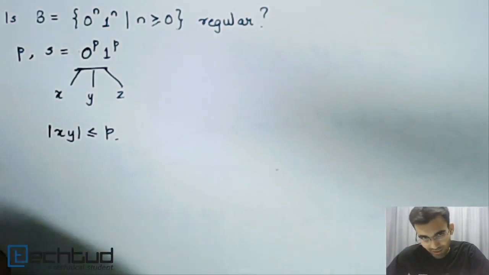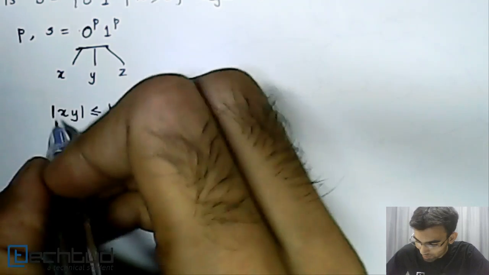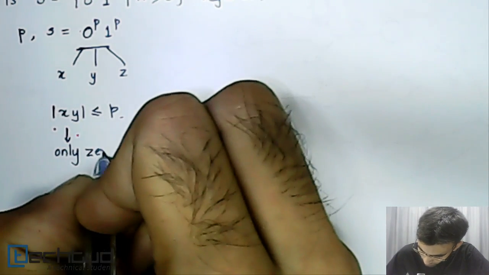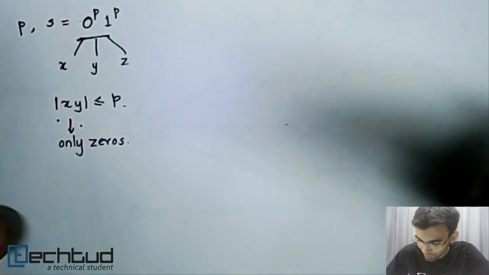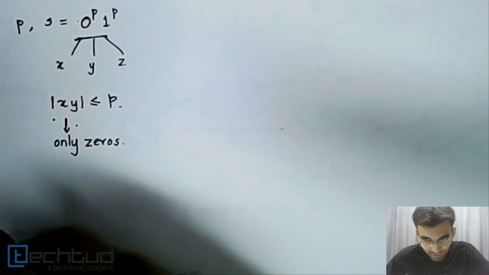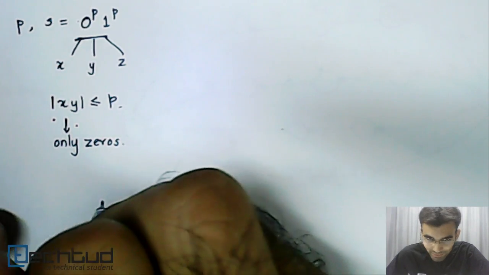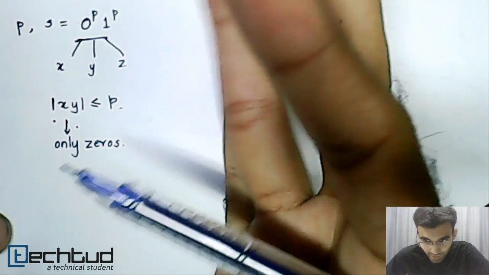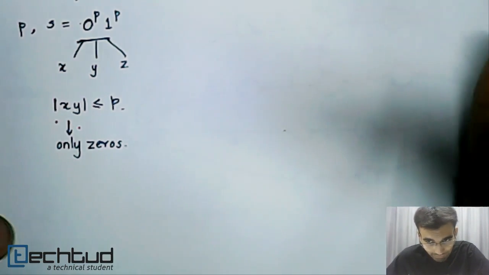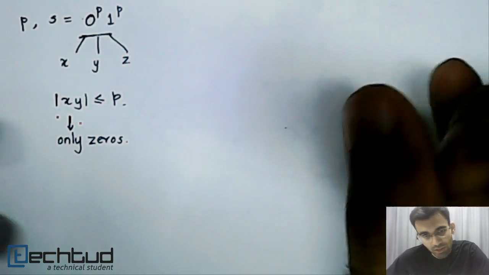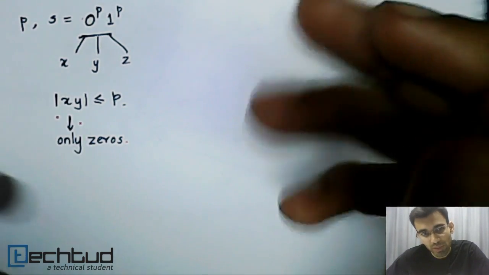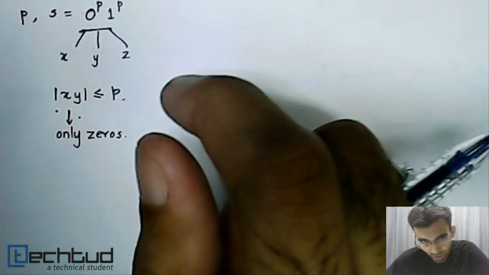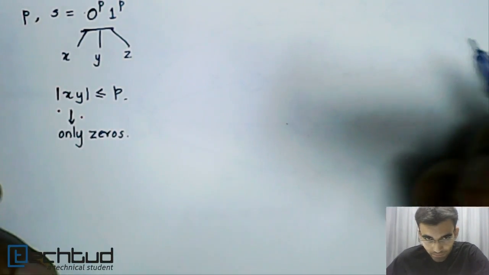Now how do we break X and Y further? X and Y contain only zeros, and Y has to be of length at least 1. So Y will contain at least one zero. Now X and Y can be anything less than P as well. So X and Y can be P minus 1, P minus 2, P minus 3, anything. So there are essentially two ways we can do this. Let us assume that X and Y take up exactly all the zeros. That means Z contains 1 raised to P.